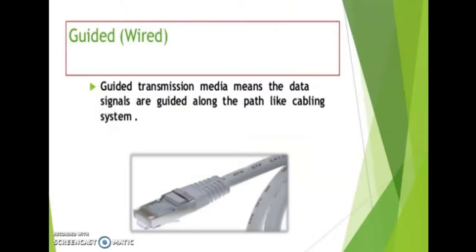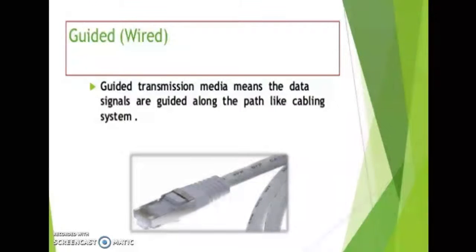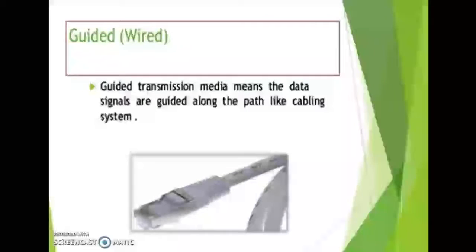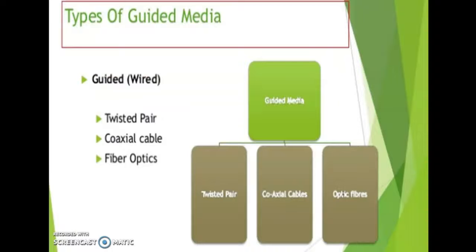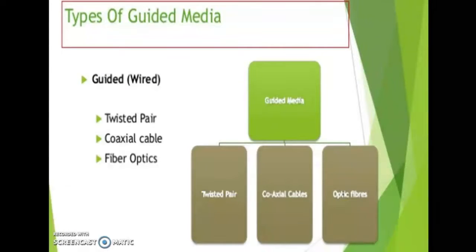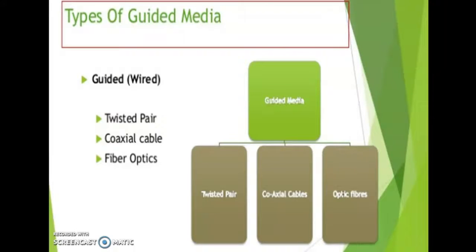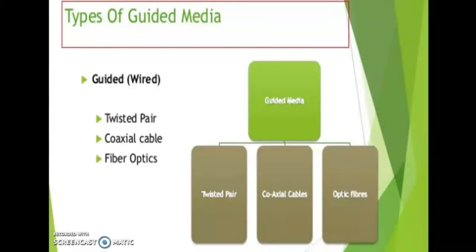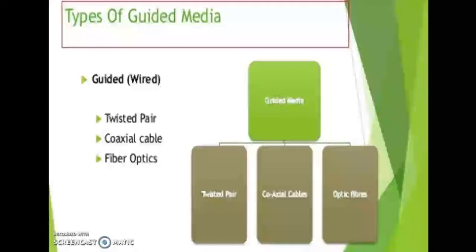First one, guided media or wired media. Guided transmission media means the data signals are guided along a path like a cabling system, a physical channel. We can use a physical channel that is known as guided media or wired media. Then the next one, types of guided media. Three different kinds of guided media are there: twisted pair, coaxial cable and fiber optics.